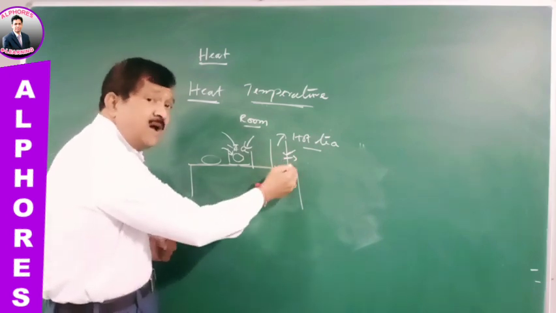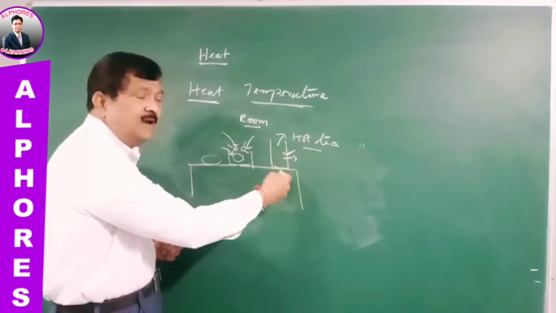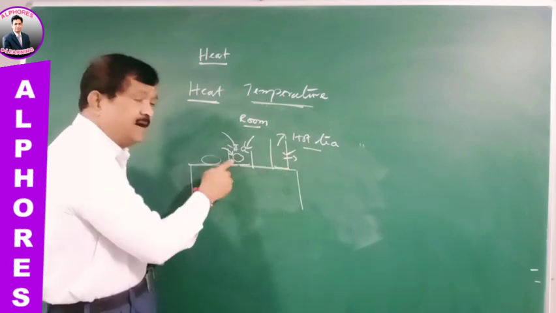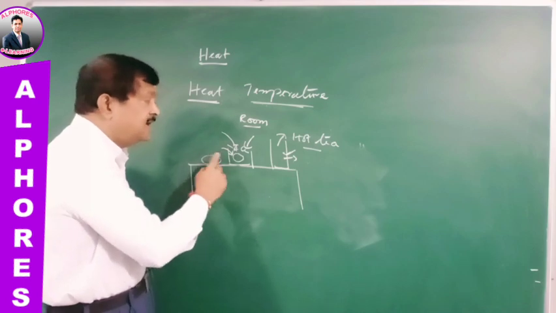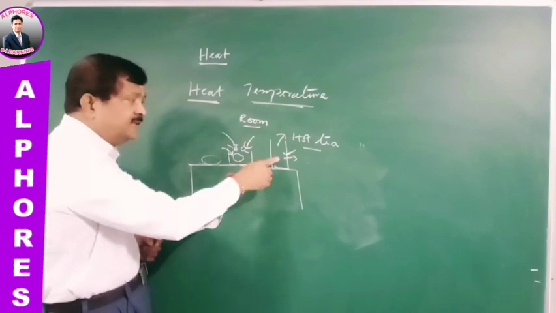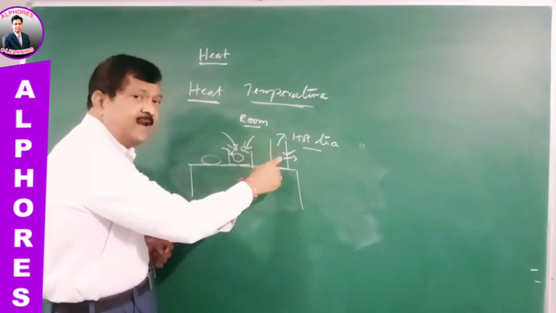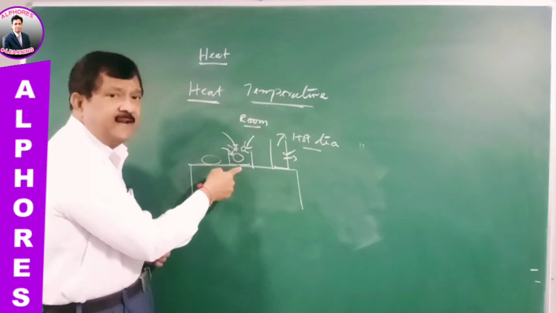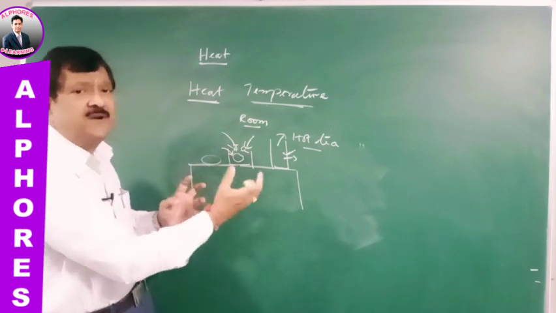Here heat is lost by the hot coffee or tea, the hot fluid you have taken, and here heat energy is taken by the ice itself from the surroundings. So clearly there is a transfer of heat from this container to the surroundings, and here from the surroundings it is taking heat energy. So clearly there is a transfer of heat energy.